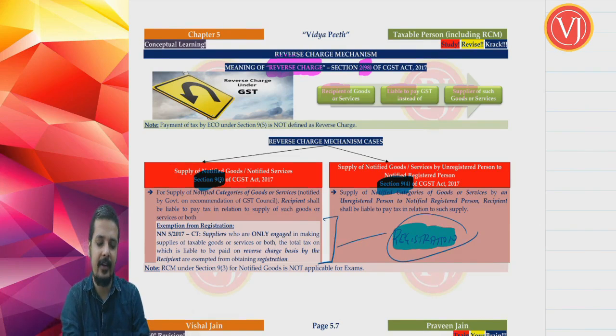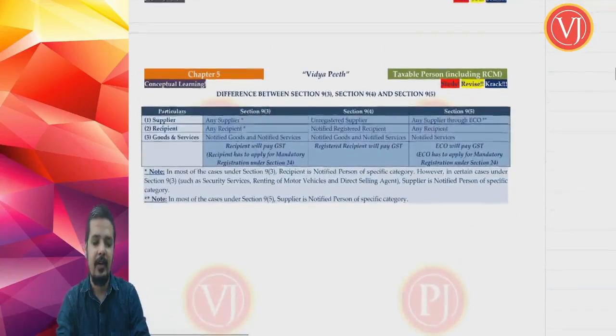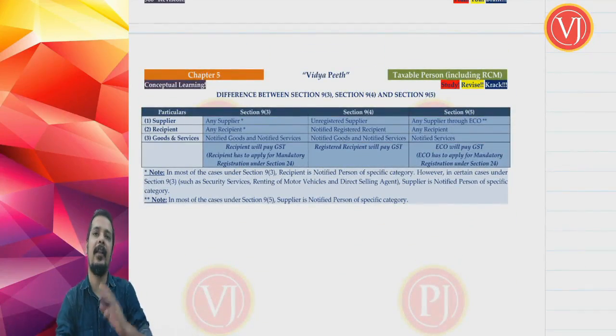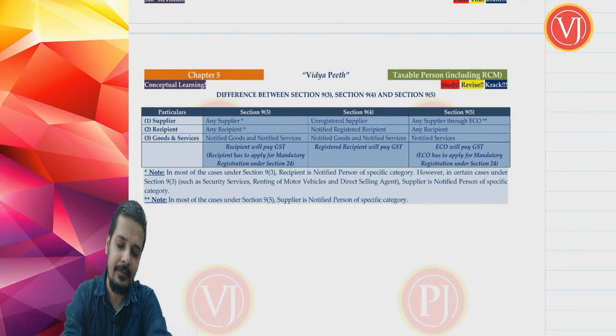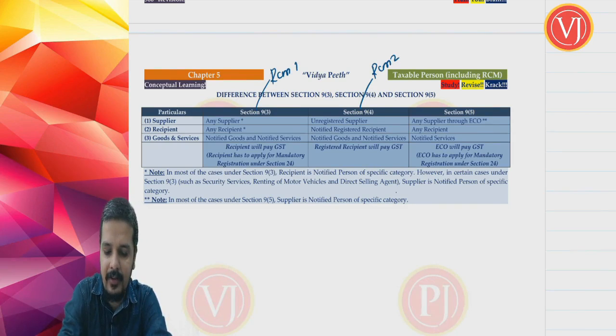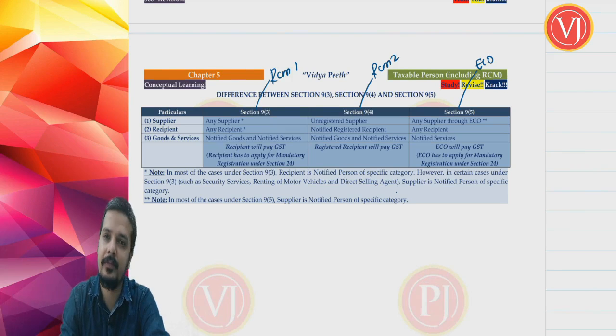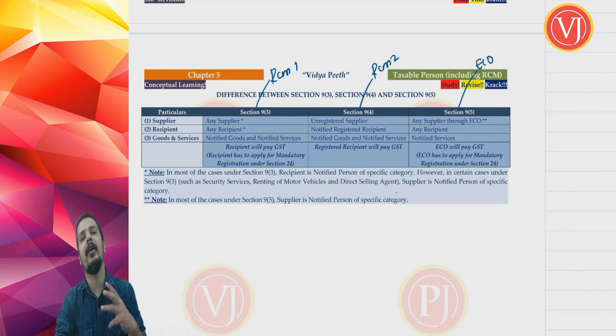Now first let us differentiate 93 and 94. Rather, the better way is to differentiate 93, 94, 95, so that even the earlier point will be covered. So now we are trying to differentiate section 93 RCM type 1, section 94 RCM type 2, and section 95 ECO. In section 93 RCM, only for notified goods as well as notified services is RCM applicable.